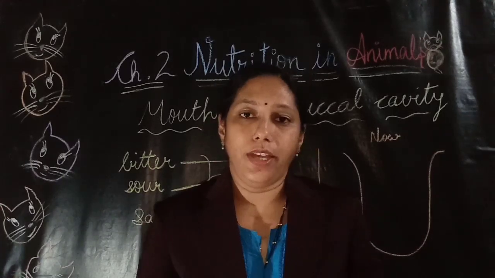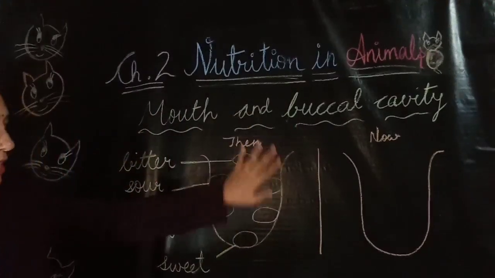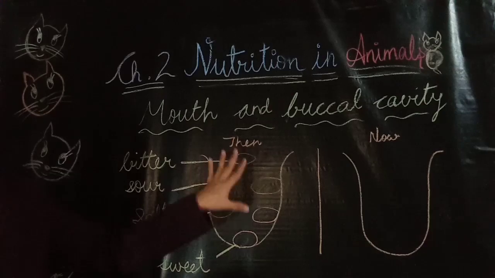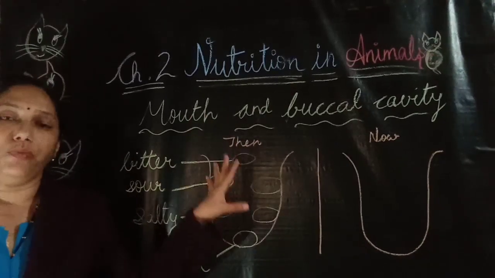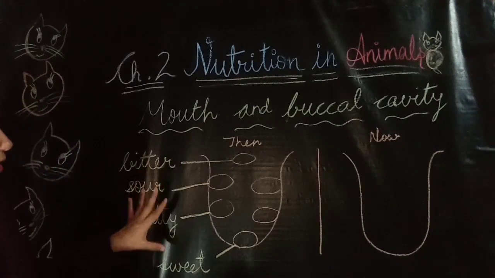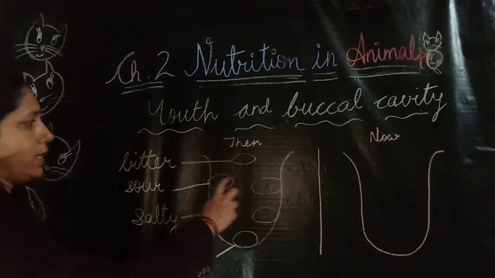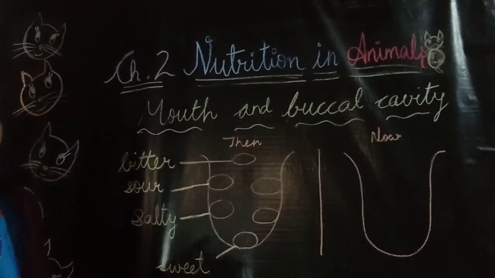This tongue is having taste buds on it. These taste buds are present on the tongue and they are the specific areas for different types of taste. You can see here that this area is for the bitter taste. These two taste buds on either side are for sour taste.